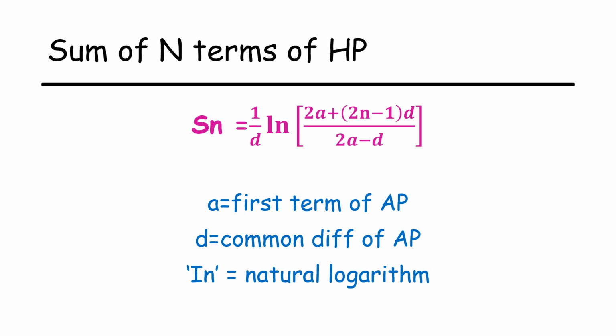Here a is the first term of the AP, d is the common difference of AP, and ln means the natural logarithm. So we can find the sum of n terms of harmonic progression using this formula.